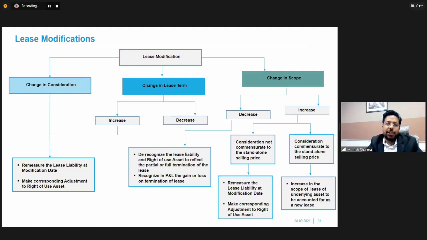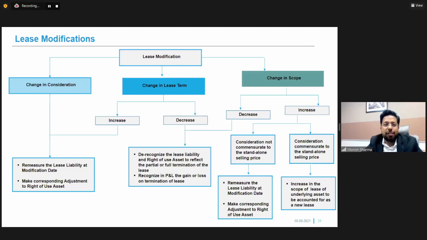A lease modification can be done in three ways. Either the consideration which is payable, which is the lease rentals, gets changed. There can be a change in the lease term. Suppose the agreement was for 3 years, then the agreement changes to 5 years or 2 years. Or there could be a change in the scope of the agreement.